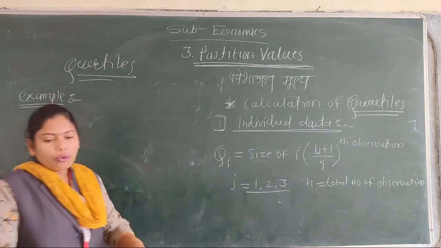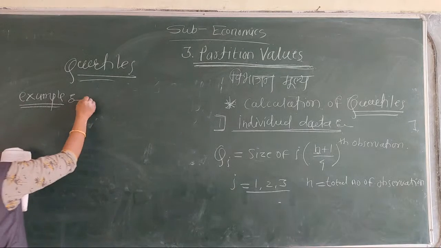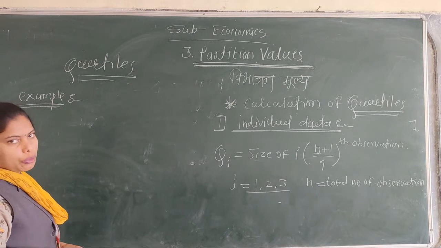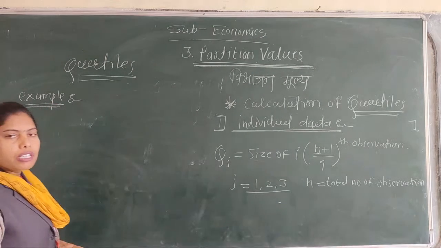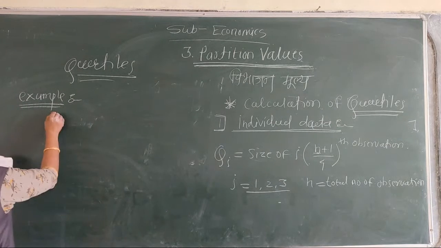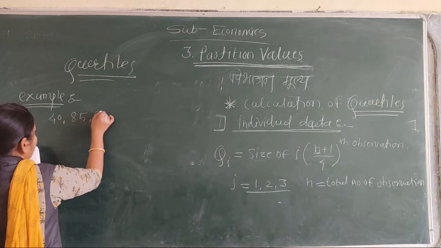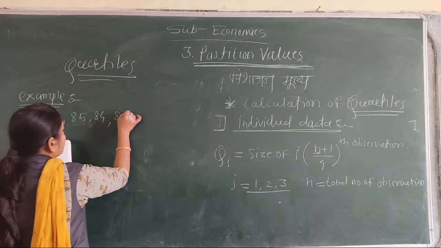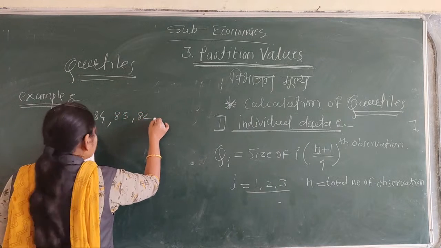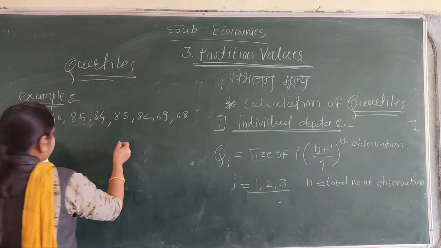Okay, now discuss the most important example. The given data show the first semester examination marks of students. First is number 40, 85, 84, 83, 82, 69, 68.